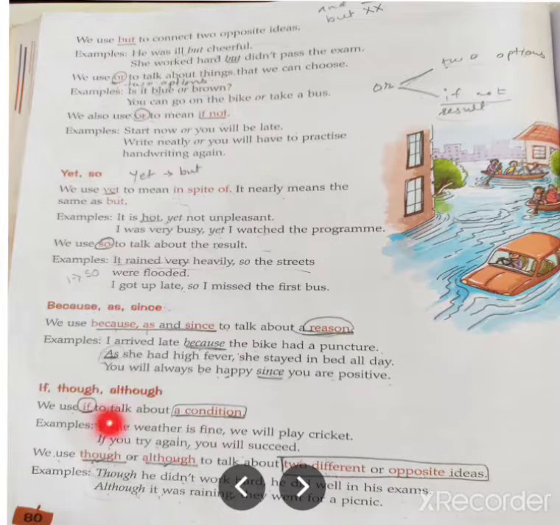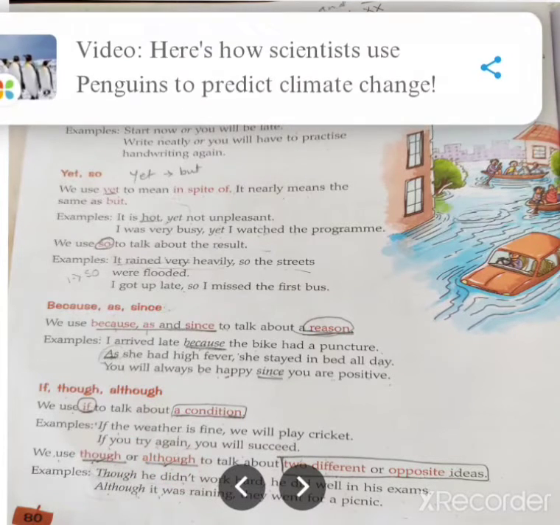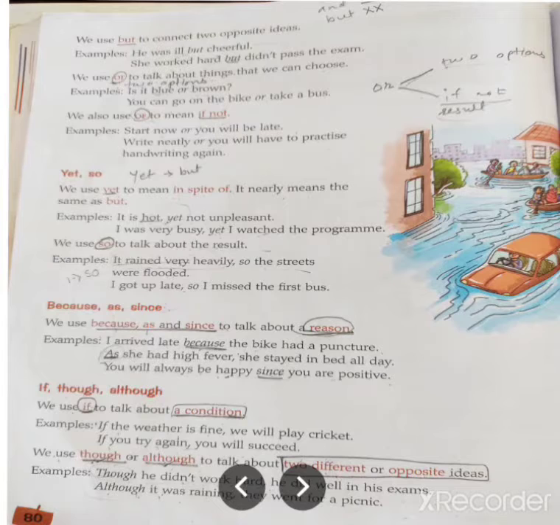Whenever we want to talk about any condition, at that time we will use the conjunction if. For example, if you try again, you will succeed. So what is the condition here? Trying again. If you will try again, you will succeed in the exams.